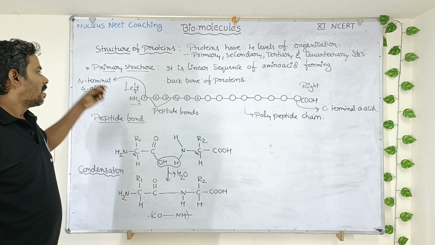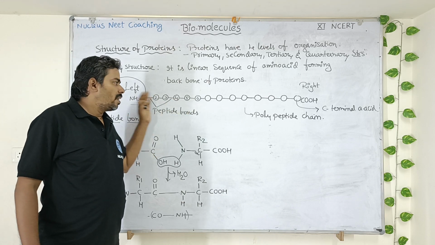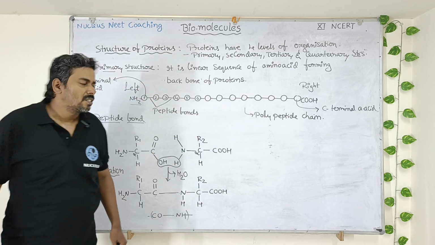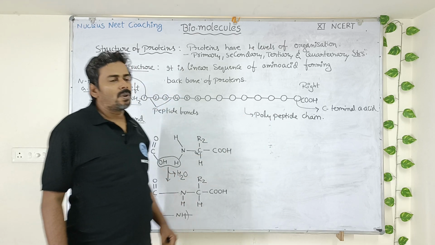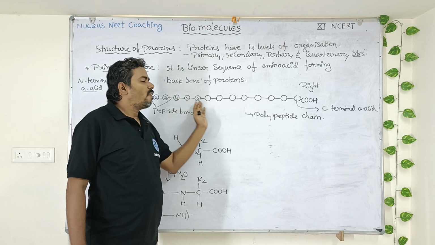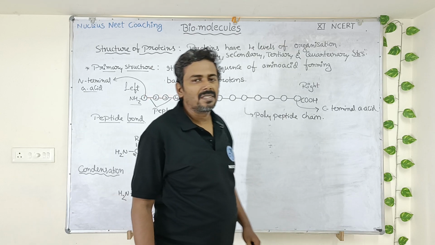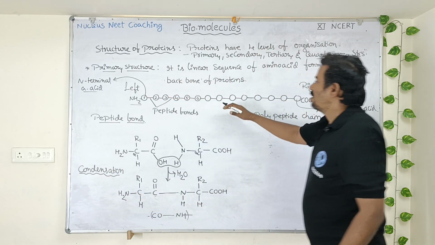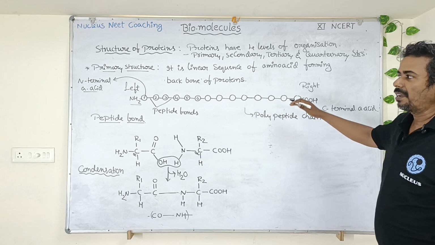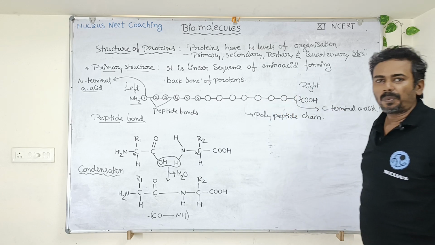Because of this repeated peptide bond formation, a continuous chain of amino acids is formed, which we call a polypeptide chain. So in a polypeptide chain, you can find different types of amino acids which are linked with each other by peptide bonds. So this is like a backbone of protein. This is the primary structure of protein.